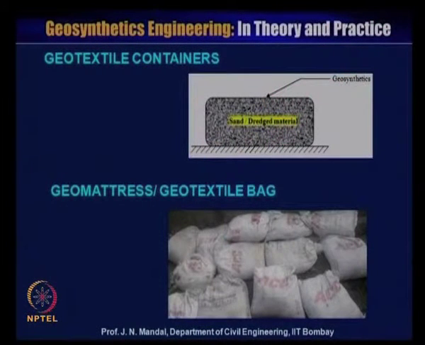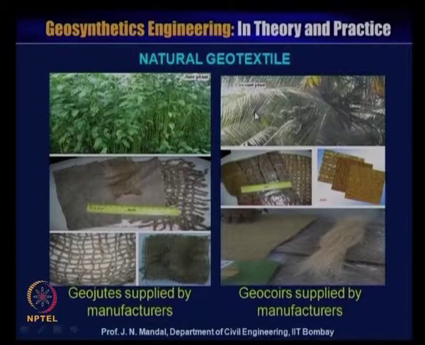Now this is a geotextile container, like a geotextile bag. This material is filled up with drainage material, and it can also be used for erosion control and seed protection. Apart from the polymer material, there is a natural geotextile material which is made of jute as well as coir.